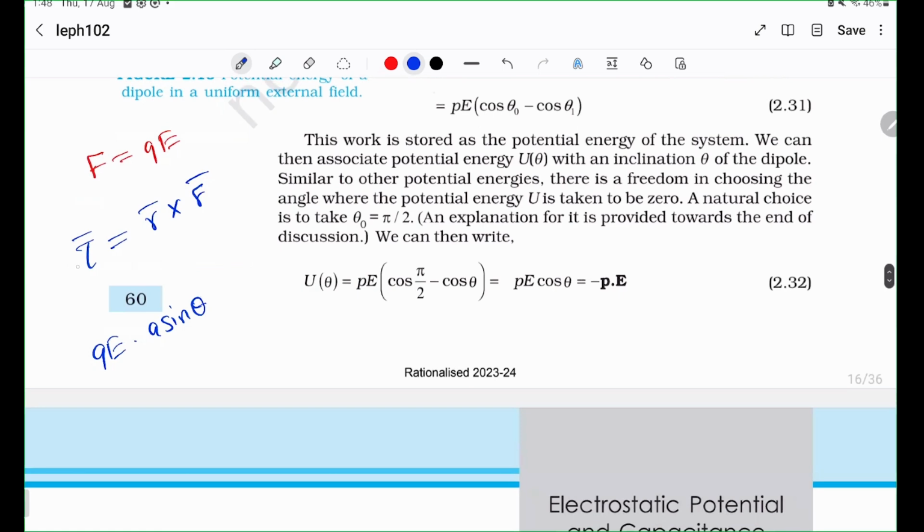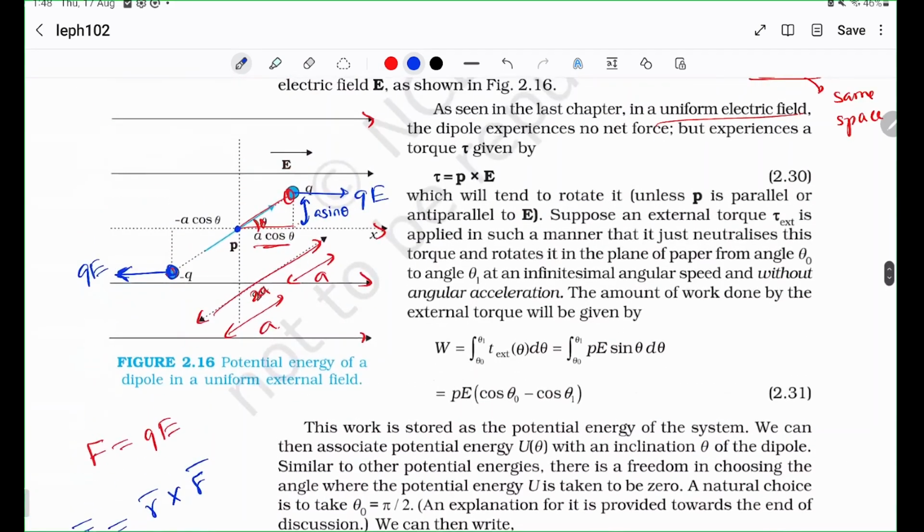So the direction of tau, which is the torque, will be in the direction of the rotation, which is inwards, because the dipole is going to rotate like this because it has a charge this way and this way. Whenever I draw diagrams like this, or whenever you draw it yourself, try to imagine in your mind you actually having something like this, and you're trying to pull this way, and think about how it's going to rotate. It's going to rotate like this, right? So due to the right hand thumb rule, you would say that it's pointing inwards. This is a symbol for inwards if you didn't know. X means inwards, dot means outwards. I'll just write inwards now.